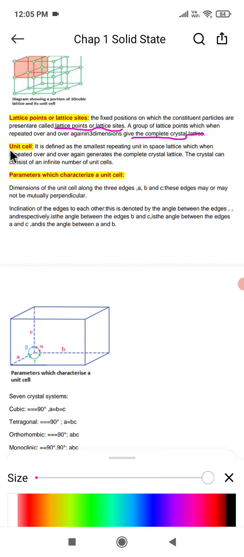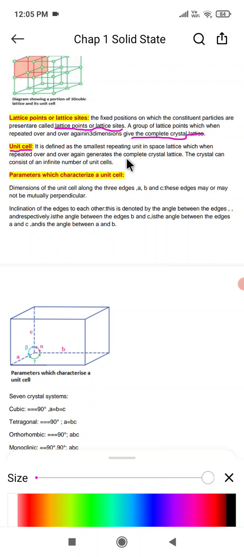Now what is a unit cell? It is defined as the smallest repeating unit in space lattice which when repeated over and over again generates the complete crystal lattice.